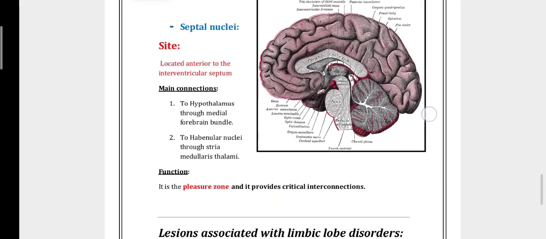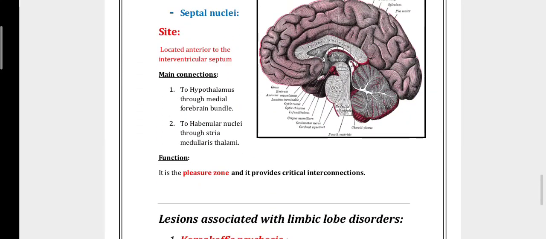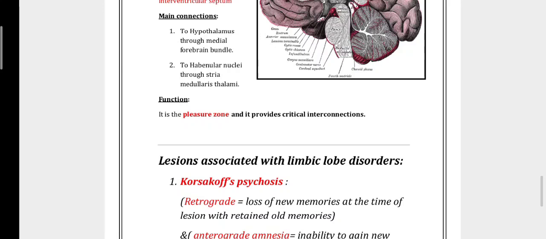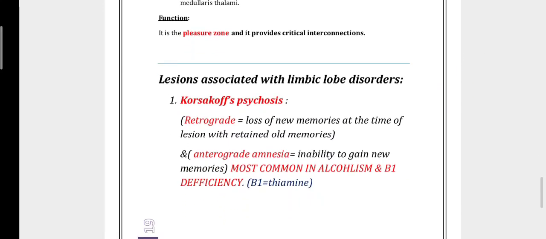Septal nucleus. The septal nucleus is located anterior to the interventricular septum, with its main connection to the hypothalamus through the medial forebrain bundle. The habenular nuclei connect through the stria medullaris of the medial thalamus. Its function is the pleasure zone.